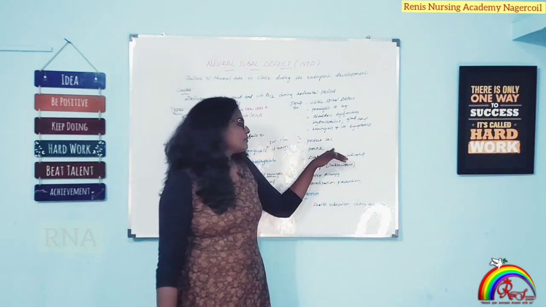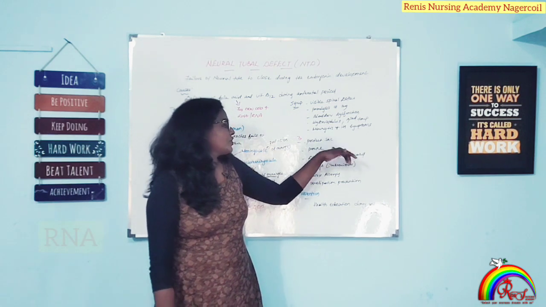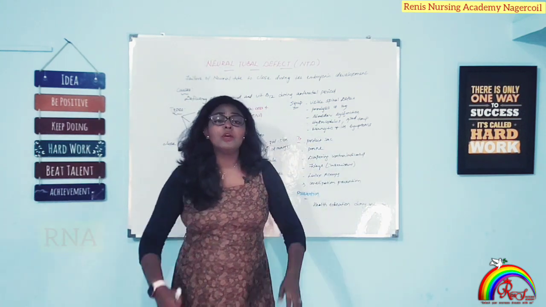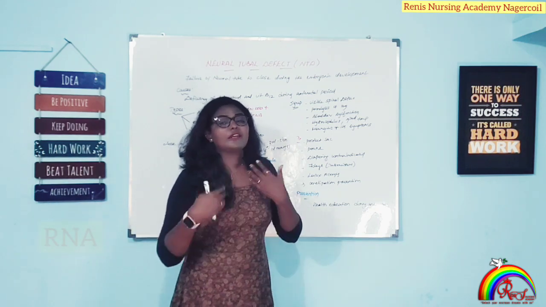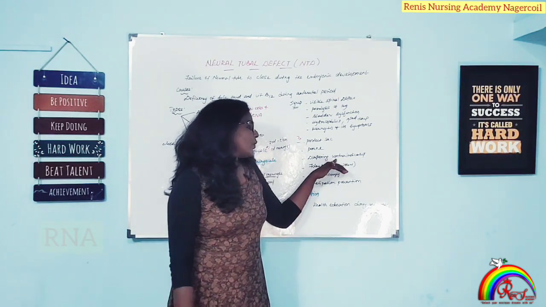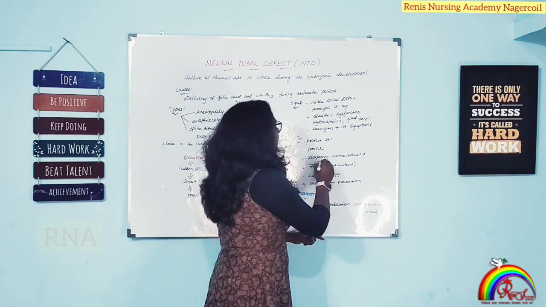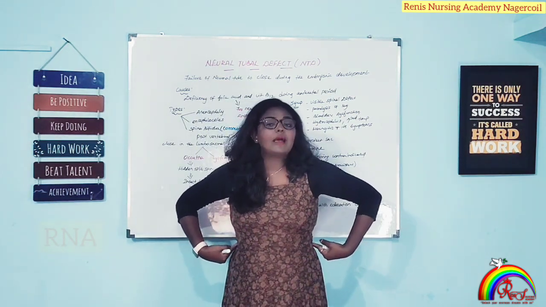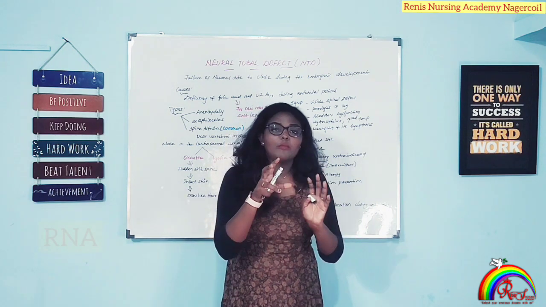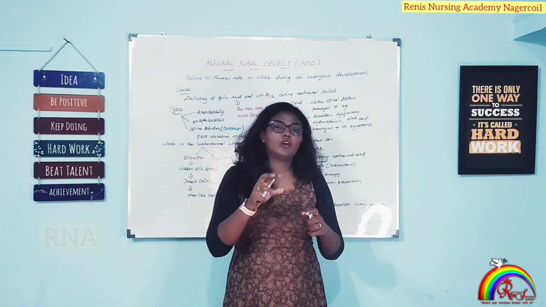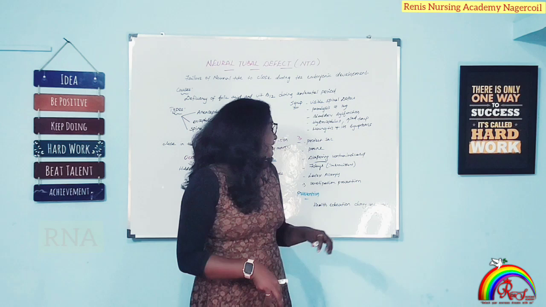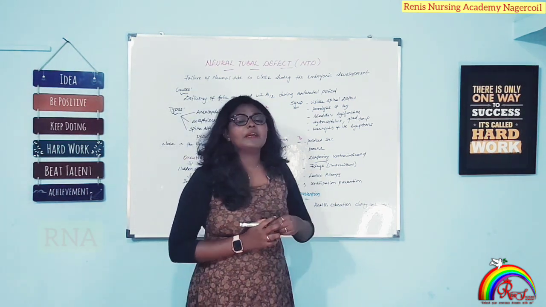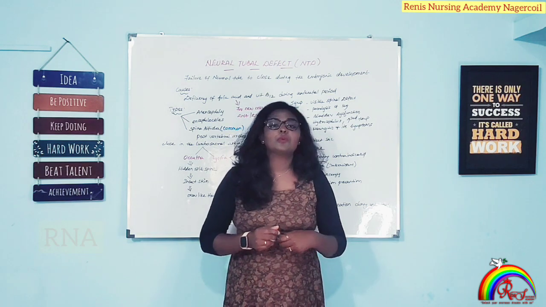Then the second one is position. The priority position is prone position, because the baby has a problem on the back, so you cannot lay the baby supine, you can go for prone. The next one, this is very very important, diapering is contraindicated. When you put the diaper on the baby, it will reach the lumbosacral area, which already has a problem, so you are not supposed to put diapers on these babies. The next one, Foley's we can give, but only intermittent Foley's is applicable here to prevent infection.